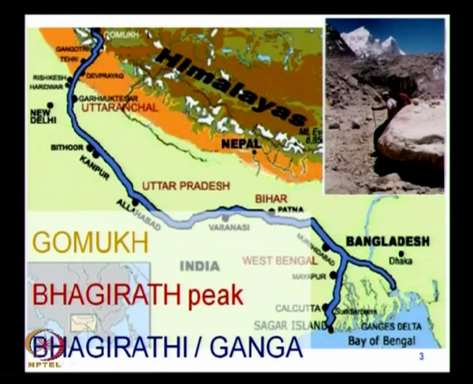It starts from Gomukh over here and then goes through Gangotri and then Rishikesh, Haridwar, then runs through parts of Uttar Pradesh, Kanpur, and then Prayag, and goes through Bihar and then into the Bay of Bengal. So, beginning with the melting of the glacier at Gomukh, how does the Ganga flow? Why does it take the path that it actually does?